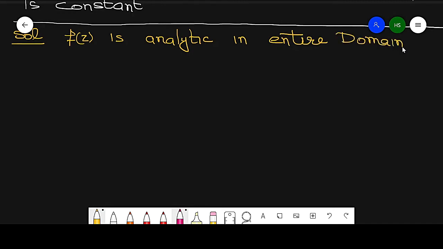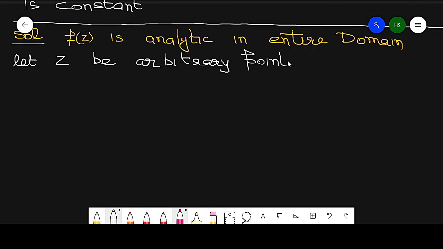So this is a function which is analytic in the entire domain. Now if we take an arbitrary point, let z be some arbitrary point in the given domain,